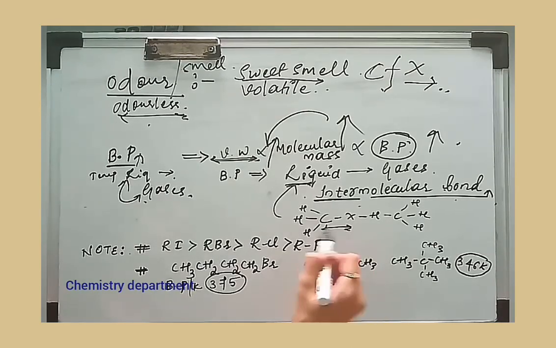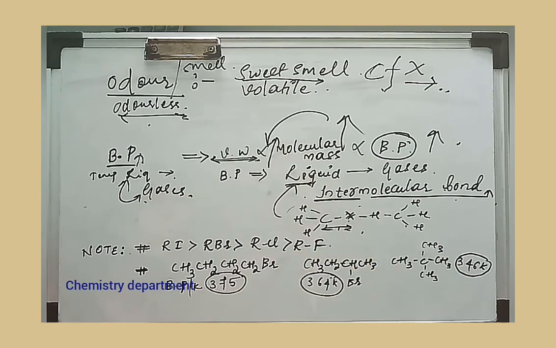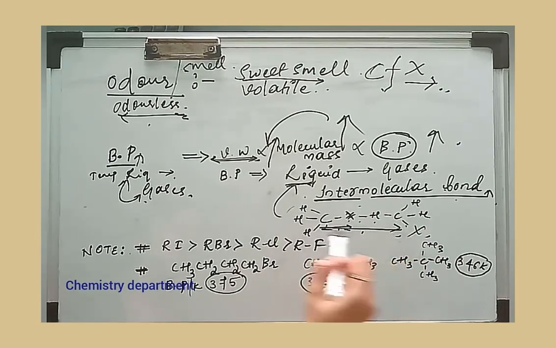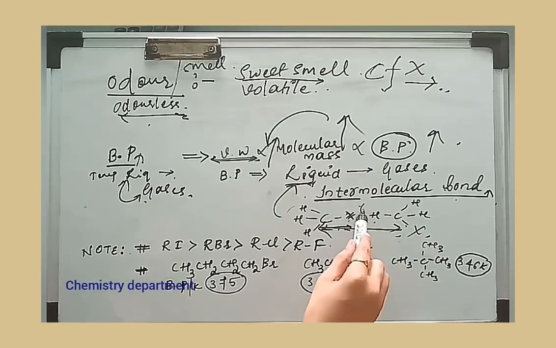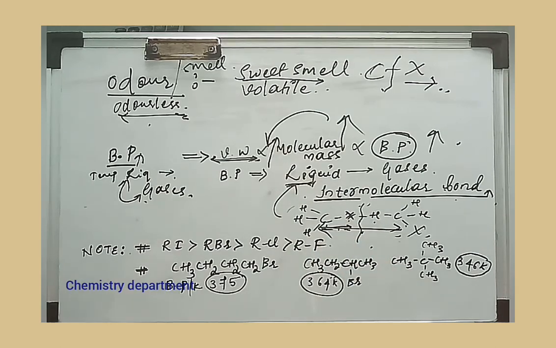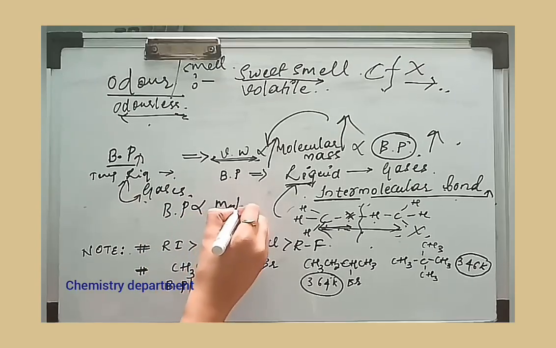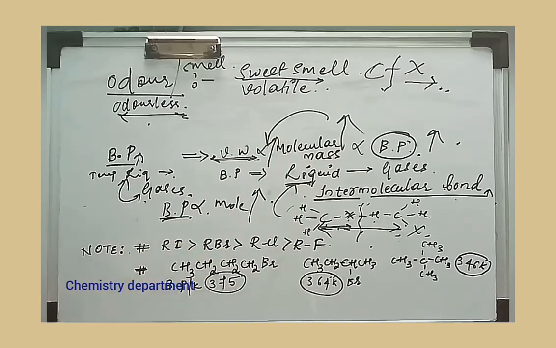Obviously, many molecules will be bonded here. For example, in the haloalkane I have written here, the halogen of this bonds with the H of another alkyl halide. This should be X. That means between these molecules there exists a bond. If I break this intermolecular bond, the more easily this bond is broken, the lower the boiling point will be. So what you have to remember here is, the boiling point is directly proportional to the molecular mass. If the compound has more molecular mass, then it will have a higher boiling point.